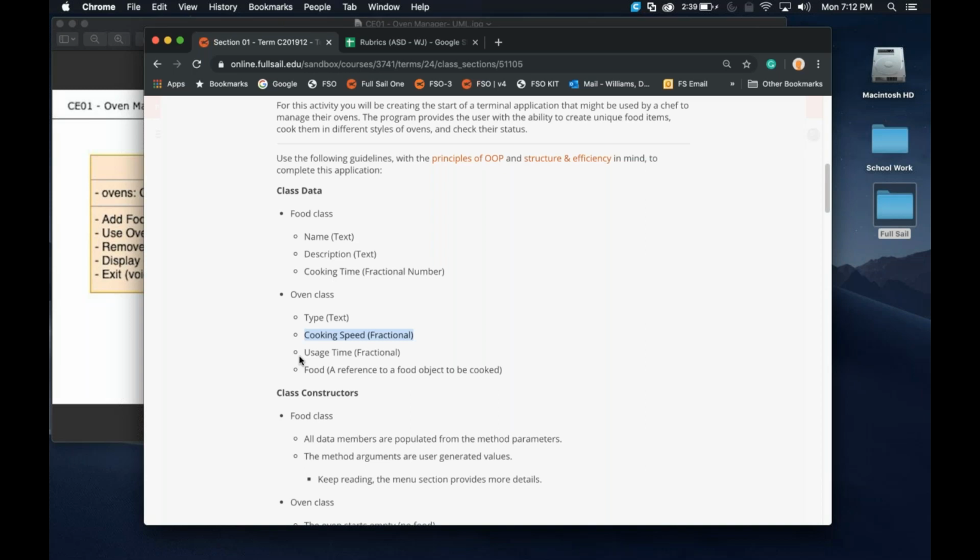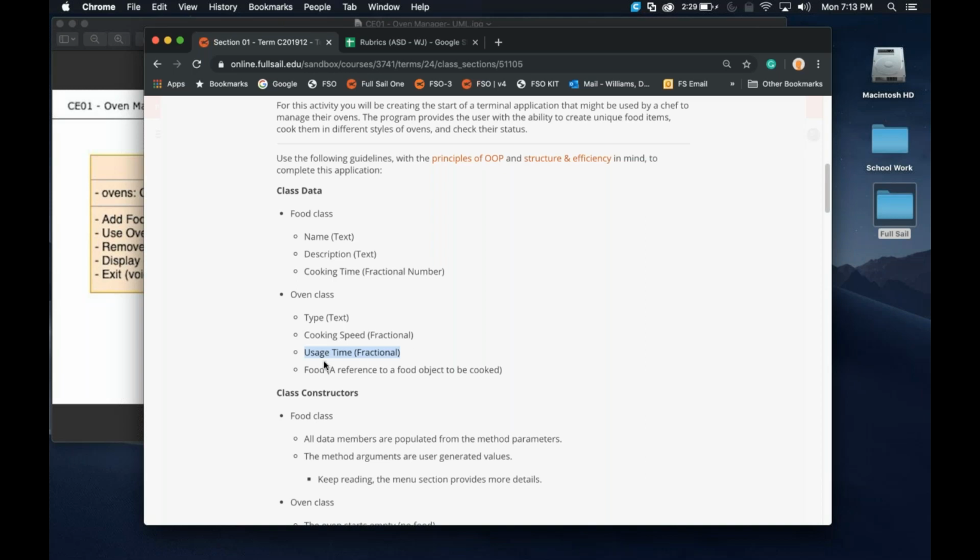Now, the next one down there is the usage time. This is going to be the time that the oven is actually cooking. This is not going to use a timer. I've seen some students try to get really elaborate with this and literally count the seconds somebody put something in, and it gets really confusing. All it says is when we're actually using an oven, we type in as a user, I'm going to put 20 minutes in this oven, and that is going to be that usage time. So we're just having the user set the usage time, and we're going to virtually cook something for that amount of time.